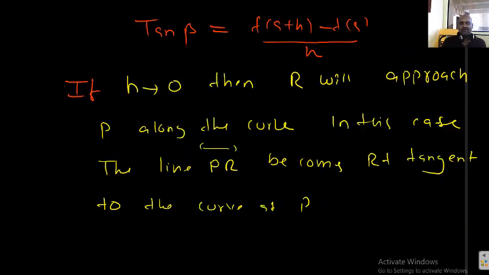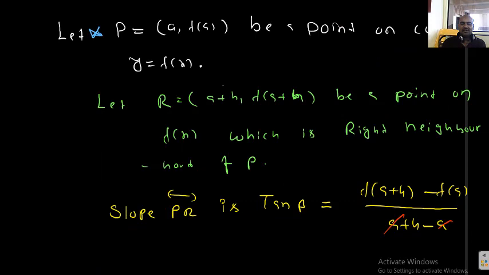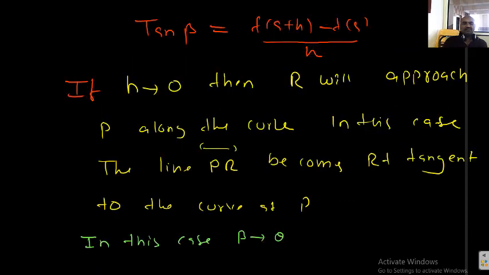Okay. In this case, beta tending to theta. So I will show you the diagram. Beta tending to theta. Okay. I will write in the next page. If h is tending to 0, then what happened?